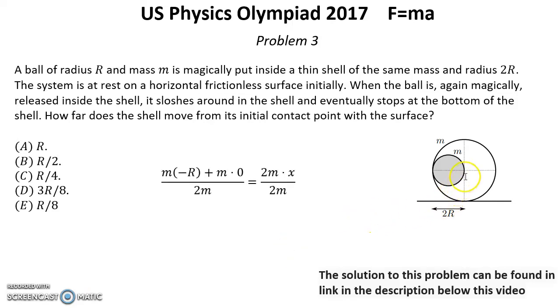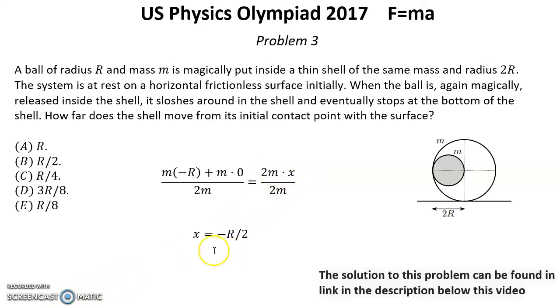If we count the position of the ball compared to the center of the big shell, we have m multiplied by negative r, which is the position of the center of mass of this small ball, plus m multiplied by 0, that's the position of the big shell, divided by 2 masses, that will be the position of the center of mass, that's equal to the final position of both, which is x multiplied by 2 masses over 2 masses.